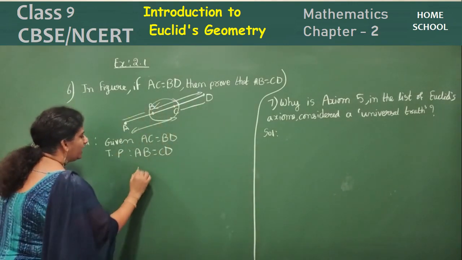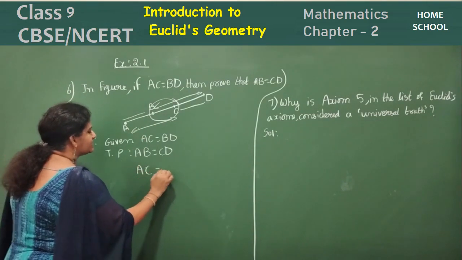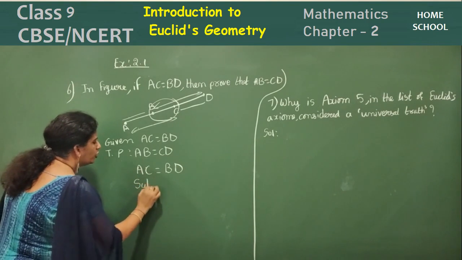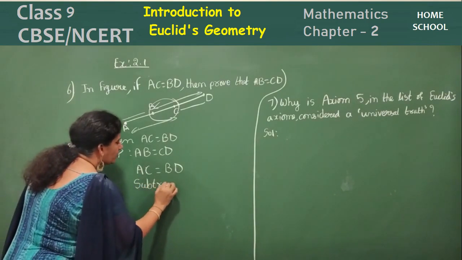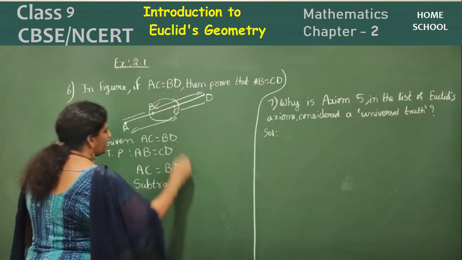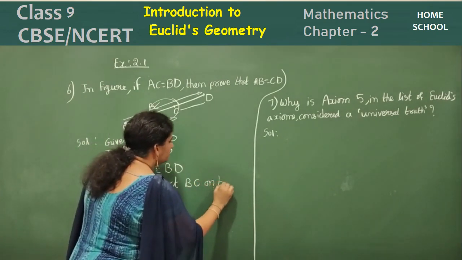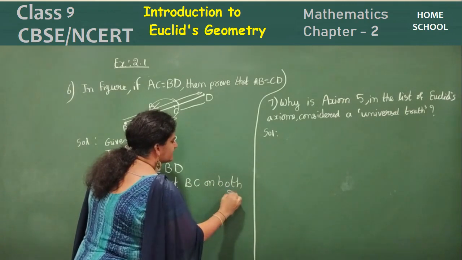So now let me take the given data, AC is equal to BD, again. Now I am going to subtract. What am I going to subtract here? BC. Subtract BC on both sides.